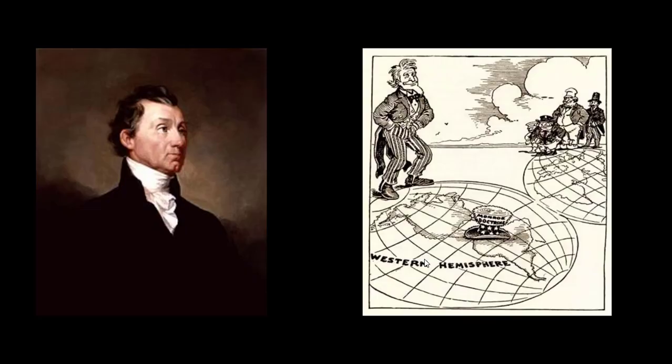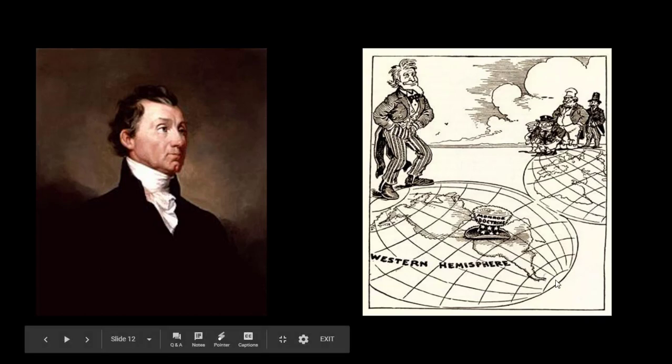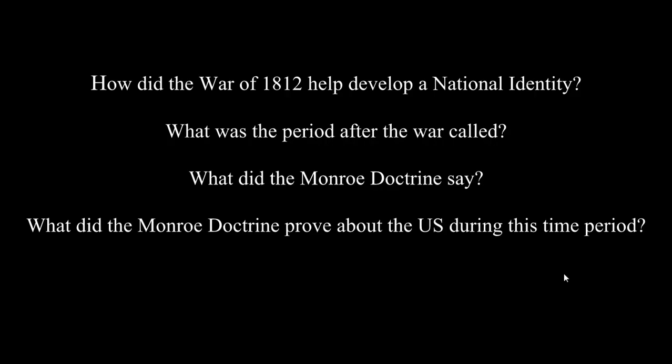On the left, you can see a picture of James Monroe, and on the right, you can see a political cartoon of the Monroe Doctrine. You can see Uncle Sam here on the Western Hemisphere with his hat over it, kind of showing that he's protecting it, and all the leaders in Europe looking on at the Western Hemisphere.